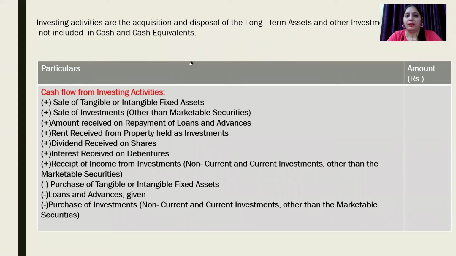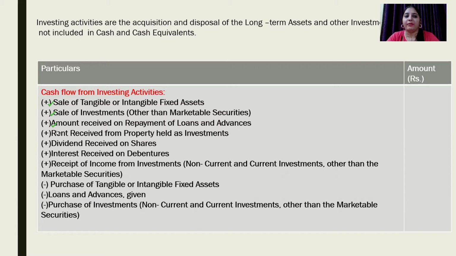Now let us read the format of cash flow from investing activities. First of all, we are recording inflow of cash from investing activities, which is through sale of tangible assets, even sale of intangible assets other than marketable securities, and amount received on repayment of loans and advances. Repayment here means the person to whom loan and advance has been given is repaying that loan or advance, or we can simply say it is recovery of loans and advances.